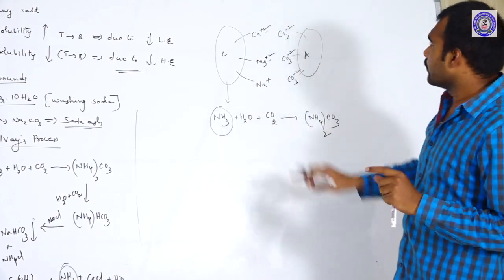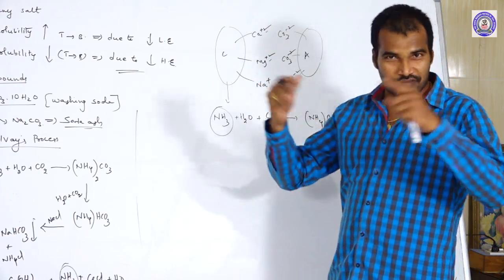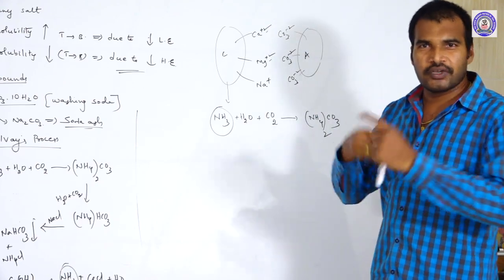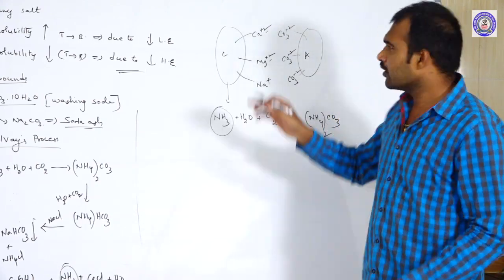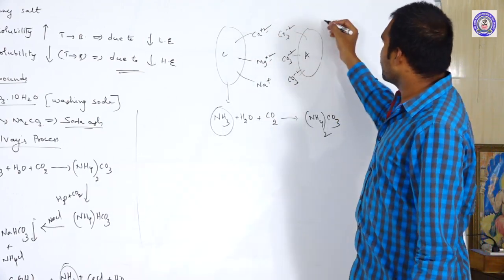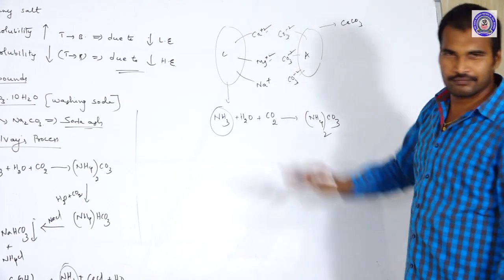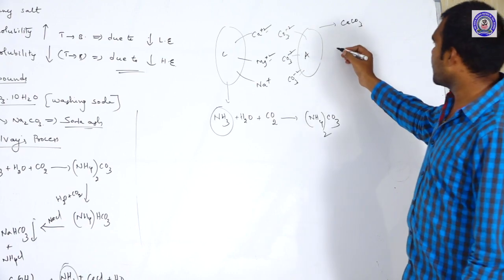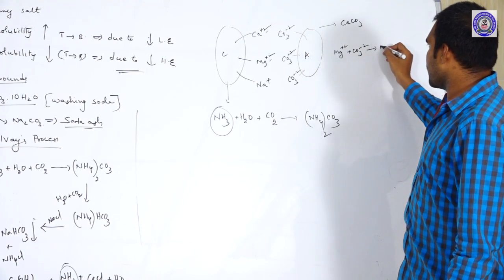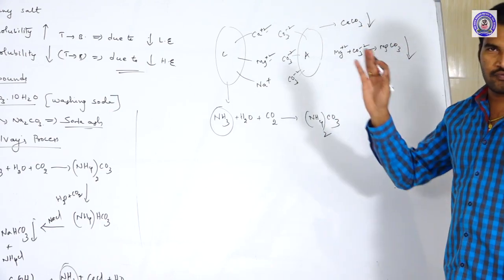Now what happened? Calcium and magnesium are both very strong, and they have more affinity towards the army also. By motivating the army, they won the war and planted the flag. Ca+2 and CO3 form CaCO3, married. Similarly, Mg+2 plus CO3 minus 2 form MgCO3, precipitated. CaCO3 precipitated, marriage was over.